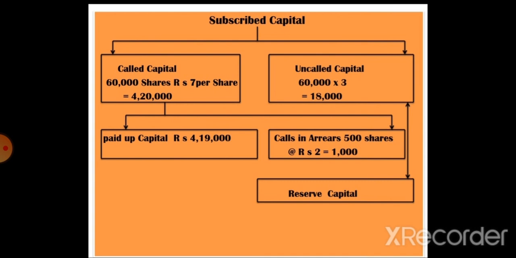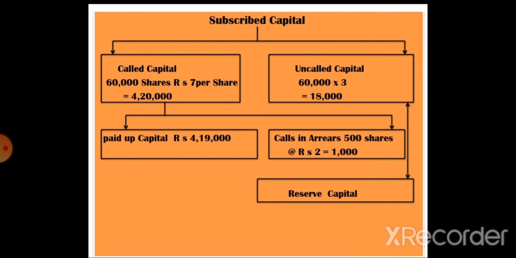Then 3 rupees is the difference of share capital. It is called uncalled capital. Uncalled capital is the difference between subscribed capital and called up capital. So here 60,000 shares into 3 is equal to 1,80,000, the amount of uncalled capital.